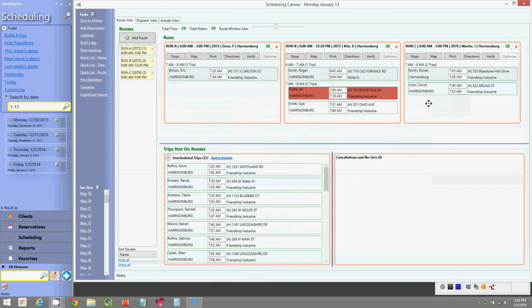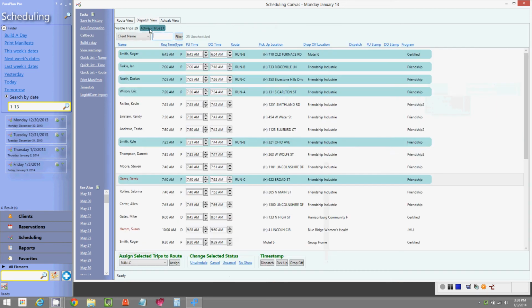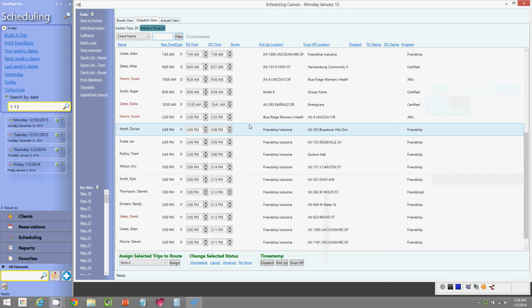And another nice feature in the route view is if someone's in a wheelchair, their name, if you can see that, is in red. So you have some immediate visual clues on your clientele. Back to dispatch view. You can scroll down and see this entire list.